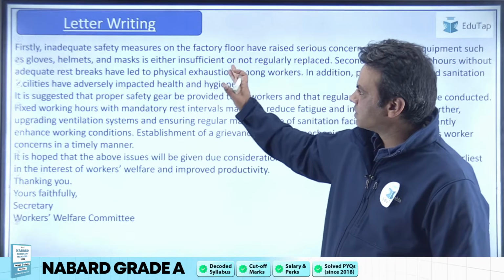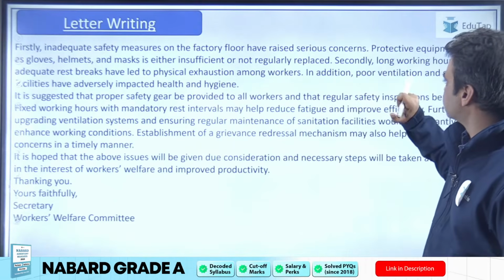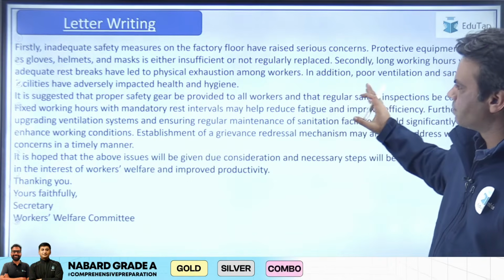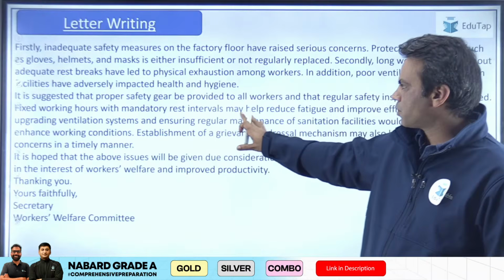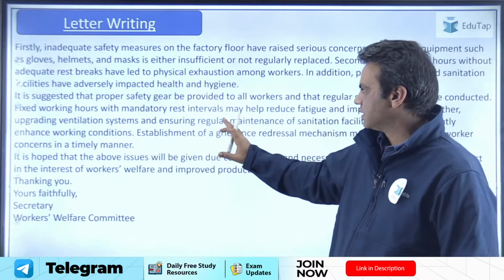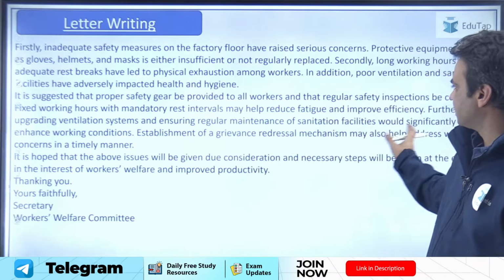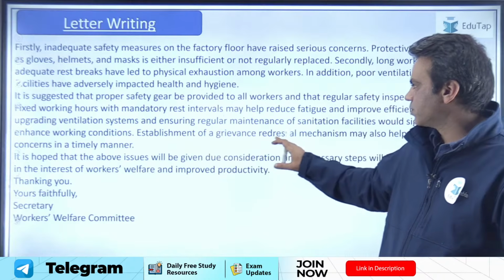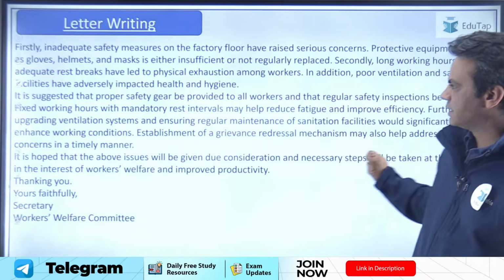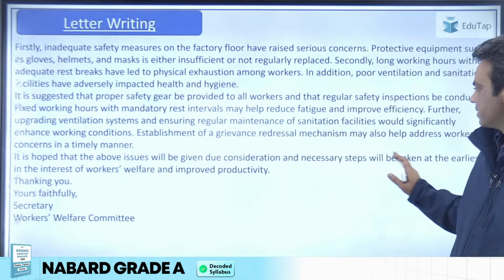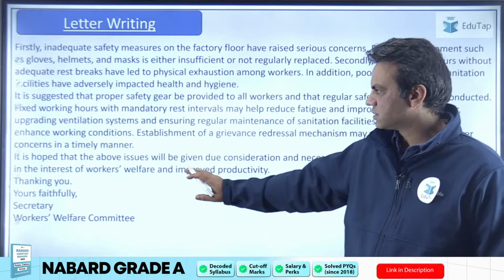Then, inadequate safety measures on the factory floor have raised serious concerns. Protective equipment such as helmets and masks are either insufficient or not regularly replaced. It is suggested that proper safety gear is provided to all the workers. Regular safety inspections should be done, and mandatory rest intervals may help reduce fatigue and improve efficiency. Further, upgradation of ventilation systems and ensuring regular maintenance of sanitation facilities would significantly enhance working conditions. Establishment of a grievance redressal mechanism may also help address workers' concerns in a timely manner.